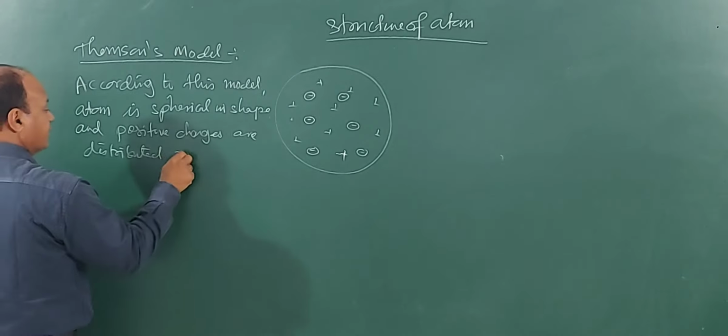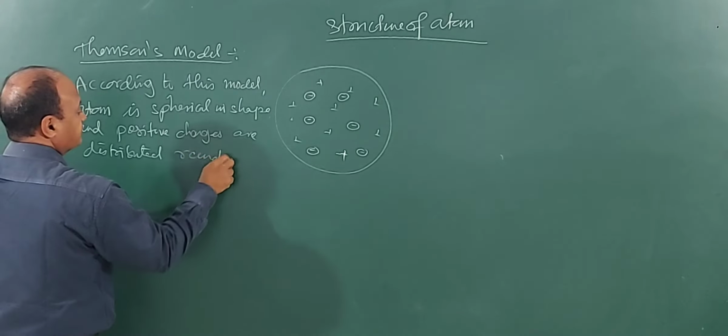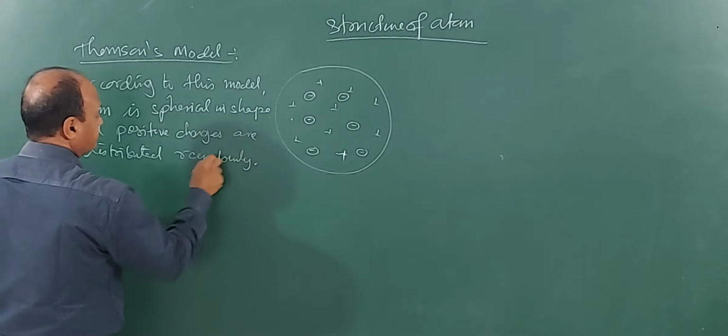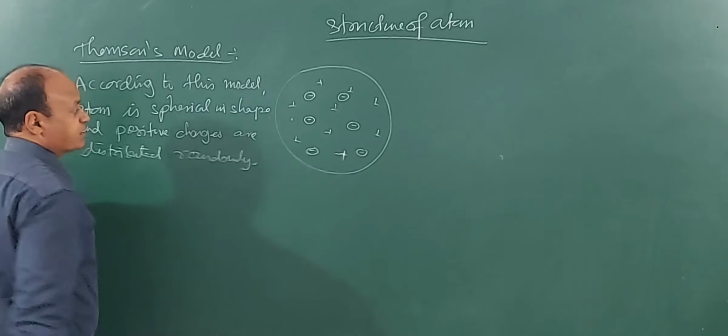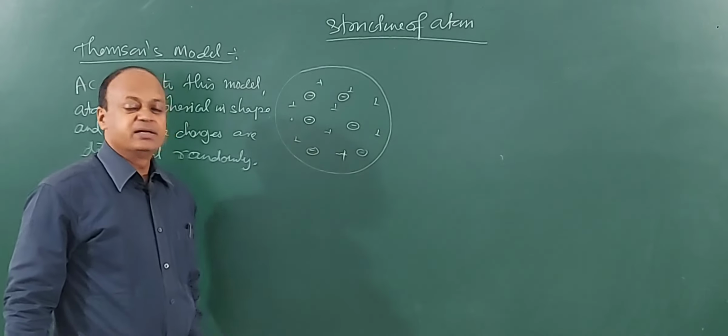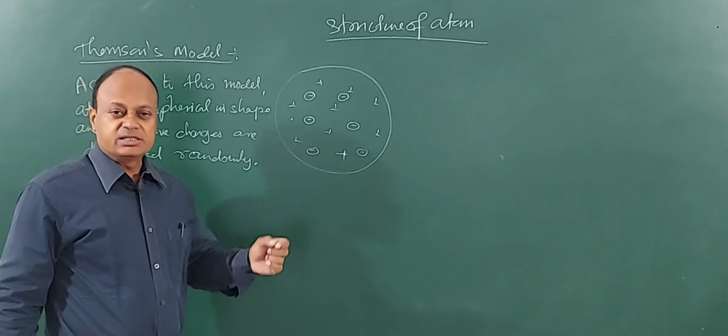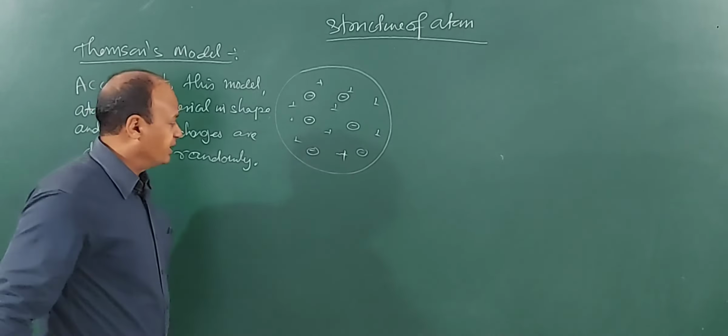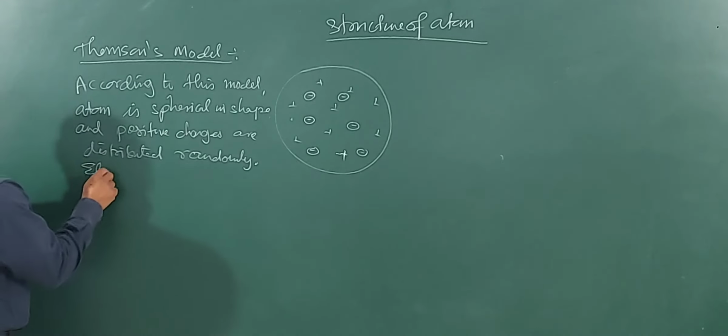Positive charge distributed randomly. Now comes electrons. Electrons are embedded like seeds in a watermelon or plum in pudding. So, here we have electrons.